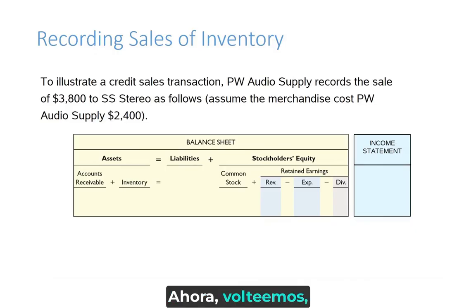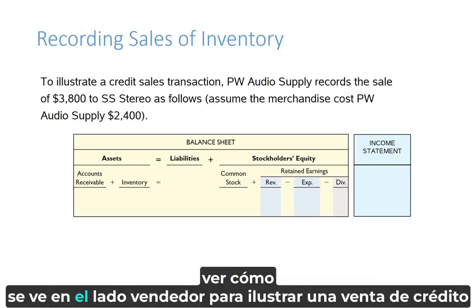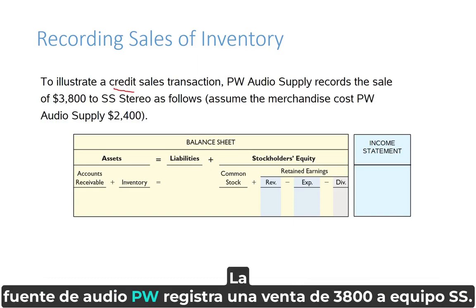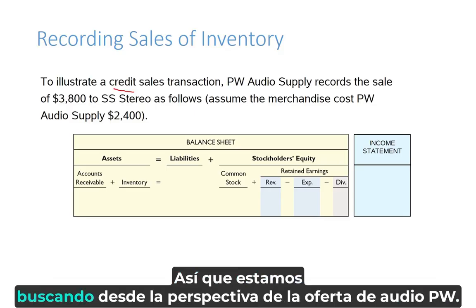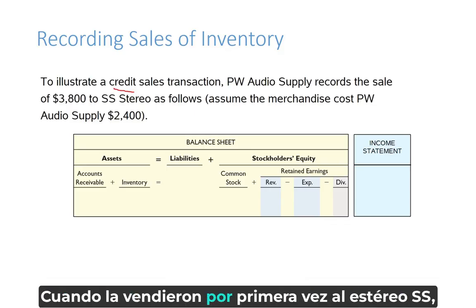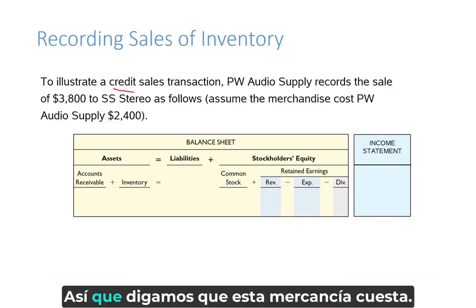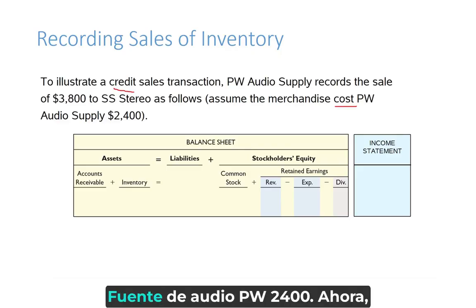Now let's flip over and see what it looks like on the seller side. To illustrate a credit sales transaction, so this is telling us that this sale is going to be on credit. PW Audio Supply records the sale of $3,800 to SS Stereo. So we're actually looking from PW Audio Supply's perspective when they first sold it to SS Stereo. SS Stereo was the buyer who we were looking at in the previous two slides. So let's say this merchandise cost PW Audio Supply $2,400.